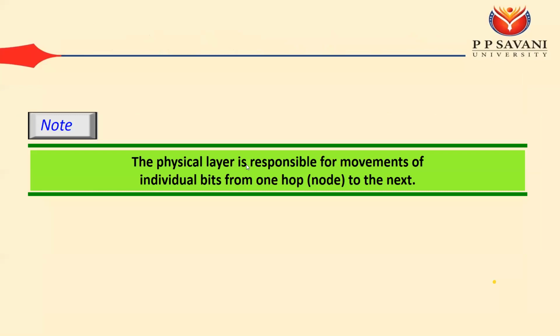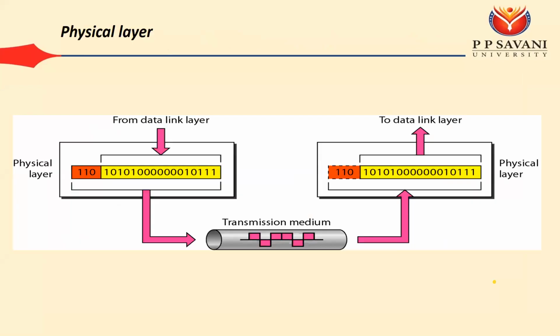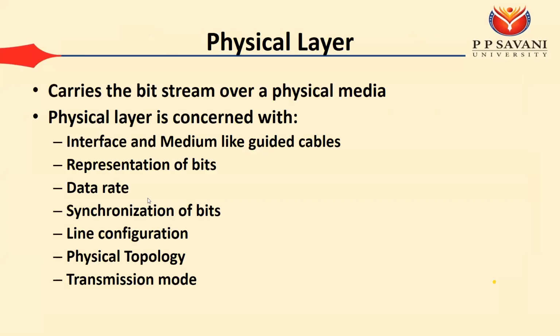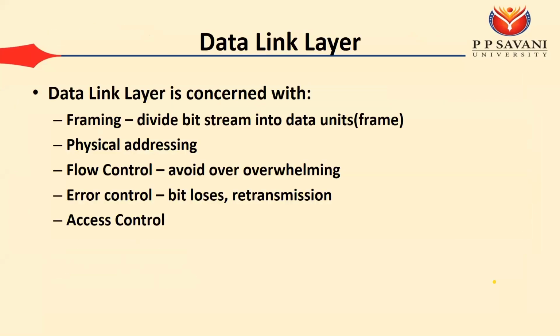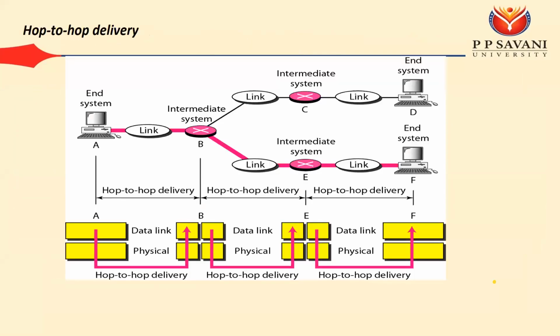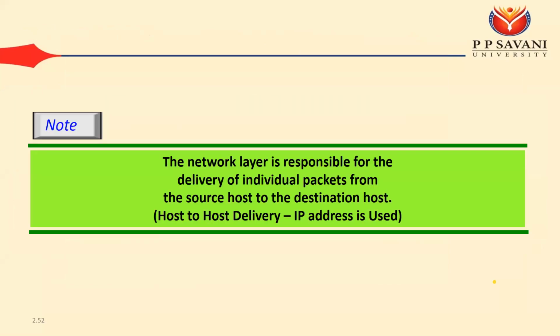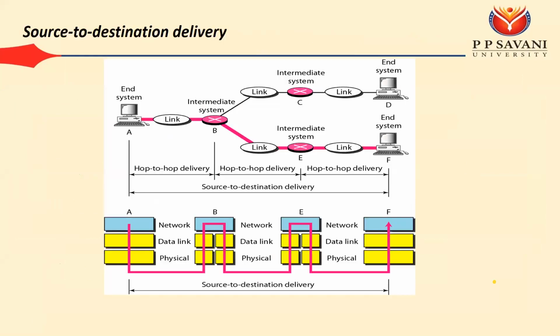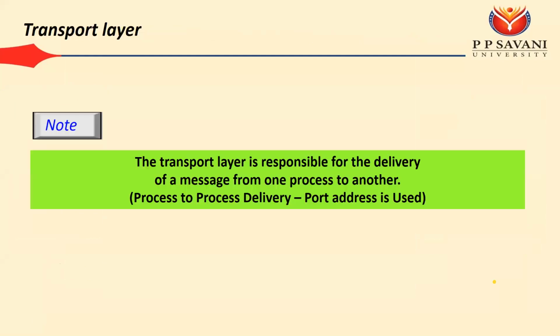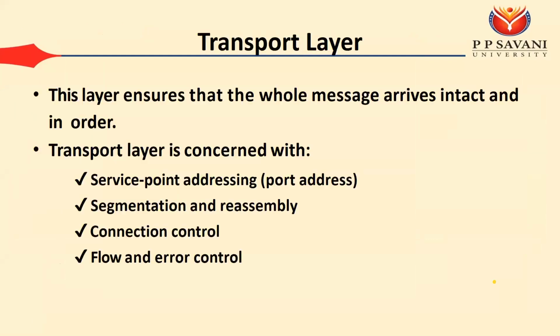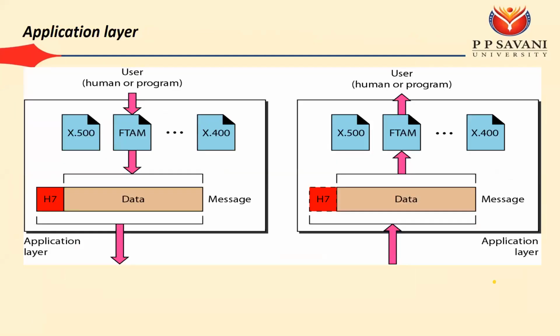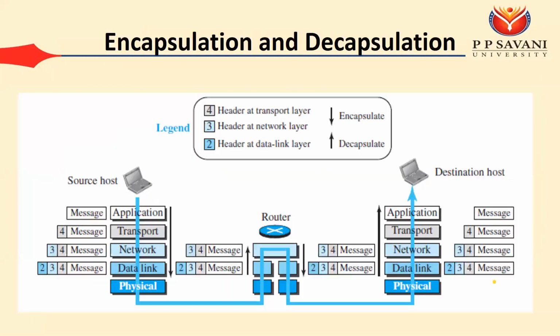In the next lecture, we will see the functionalities of each and every layer. What is the physical layer? What is the data link layer? What is hop to hop delivery? What is the meaning of hop to hop delivery? What is the network layer? What is host to host delivery? What is source to destination delivery, or we can say host to host delivery. Then the transport layer, and the application layer. And finally, we will combine all this